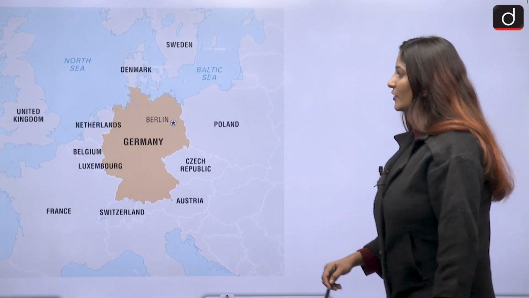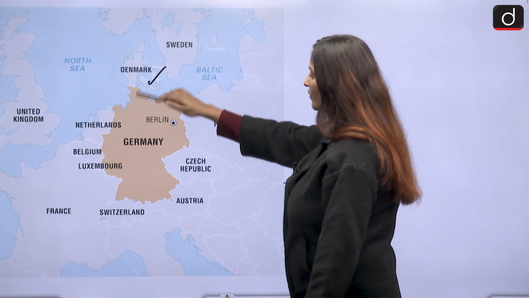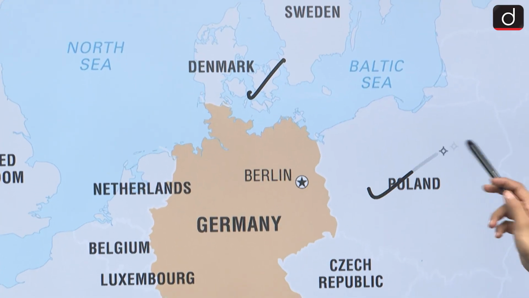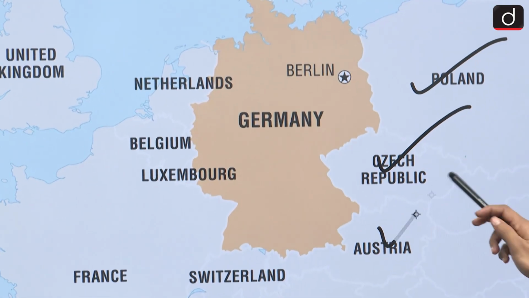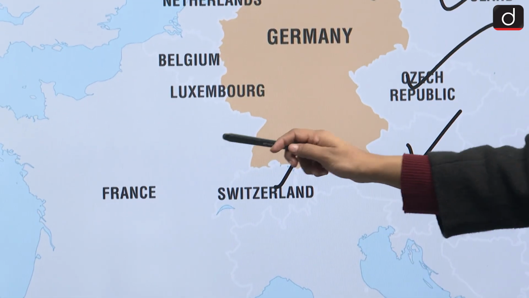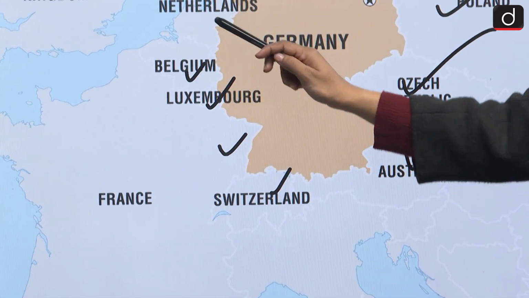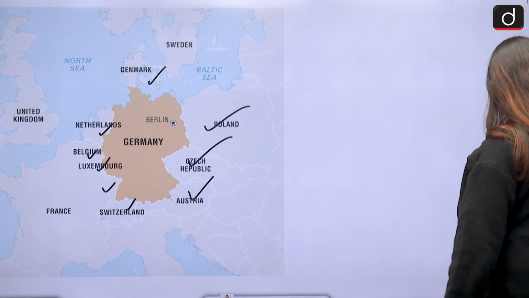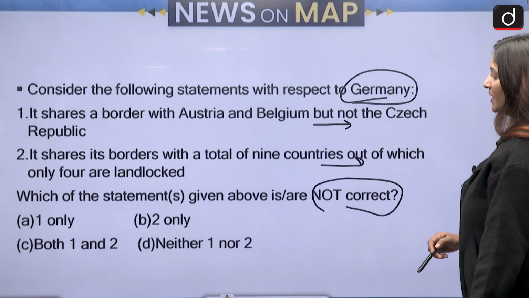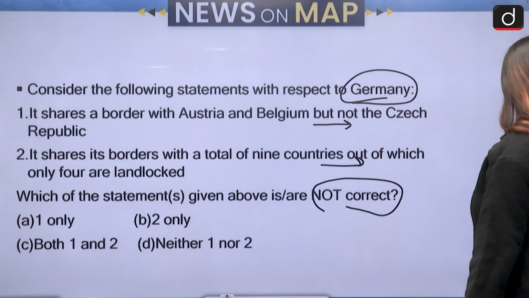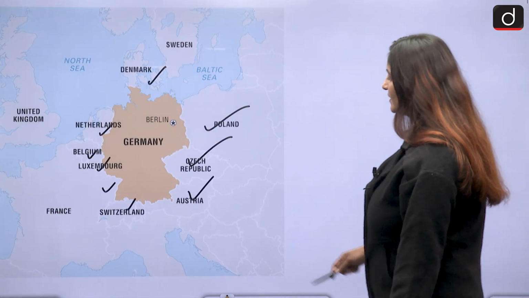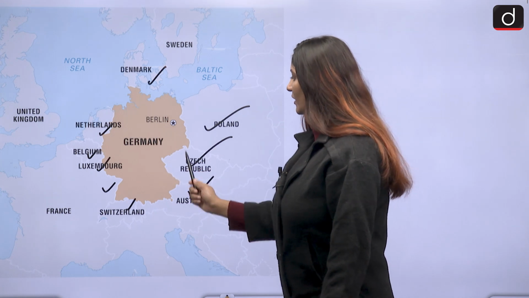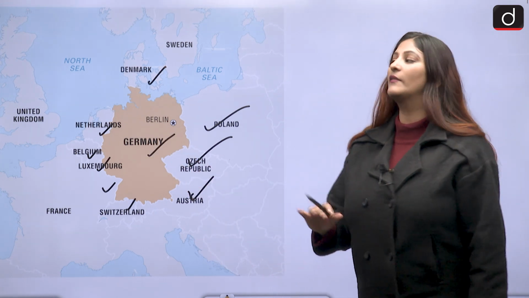So Germany shares a border with Denmark if we go in a clockwise direction. Denmark, Poland, Czech Republic, Austria, Switzerland, France, Luxembourg, Belgium and Netherlands. So these are the many countries with which Germany has a border. Let us see Austria, Belgium and the Czech Republic. Germany shares a border with every one of them.